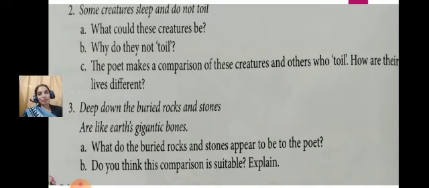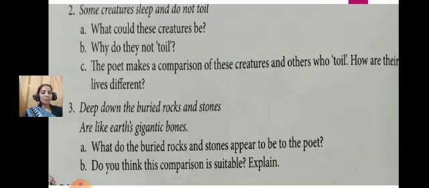Otherwise, those who are not working hard and always think, okay, God will help them, or God will give them the way to go. So God shows the way, but we will have to move on that way. Until we move, until we work hard, until we put in efforts, nobody comes and helps us. Okay, children? So same with other creatures as well. The creatures who toil lead an active life, while the others do not toil and prefer to live in their secure and warm place underground.